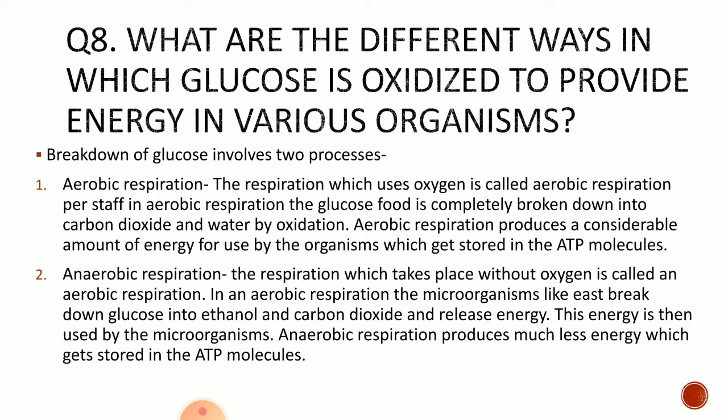Simple. Respiration which uses oxygen is called aerobic respiration. In aerobic respiration the glucose food is completely broken down into carbon dioxide and water, it produces a considerable amount of energy which is used by the organisms, which is stored in the form of ATP molecules.